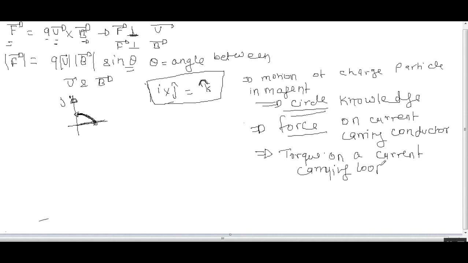The first lecture, motion of a charged particle in magnetic field, is very important. If you are able to understand this topic, then every other topic, the force on a current carrying conductor and the torque on a current carrying loop, becomes quite simple. Here rotation is involved, so it is slightly difficult, but not totally. So pay attention when we study motion of a charged particle in magnetic field. See you in the next lecture.